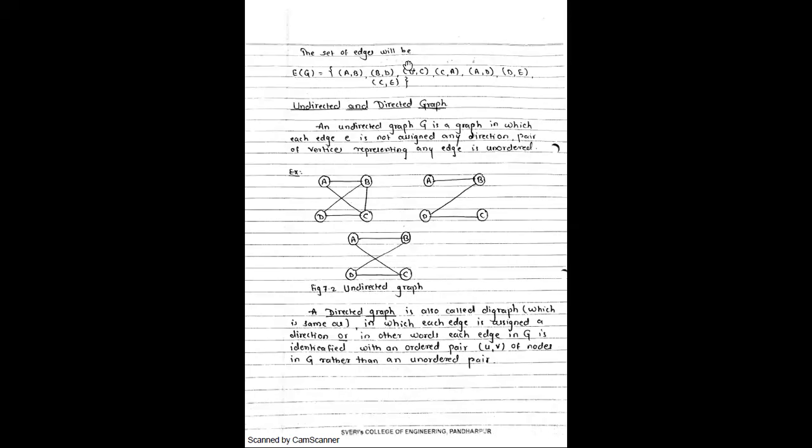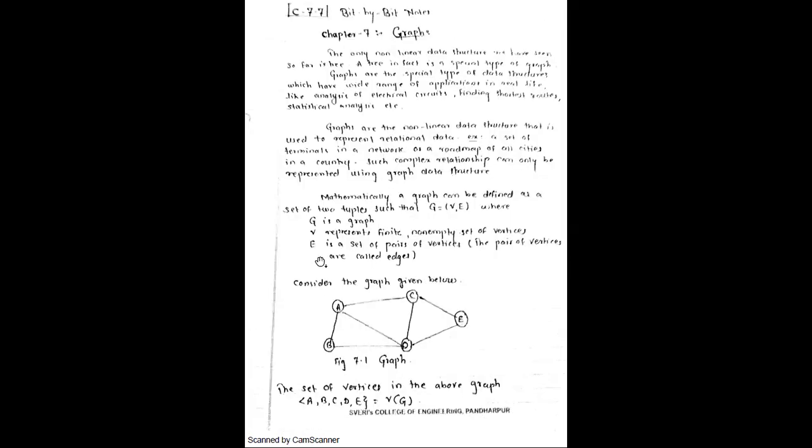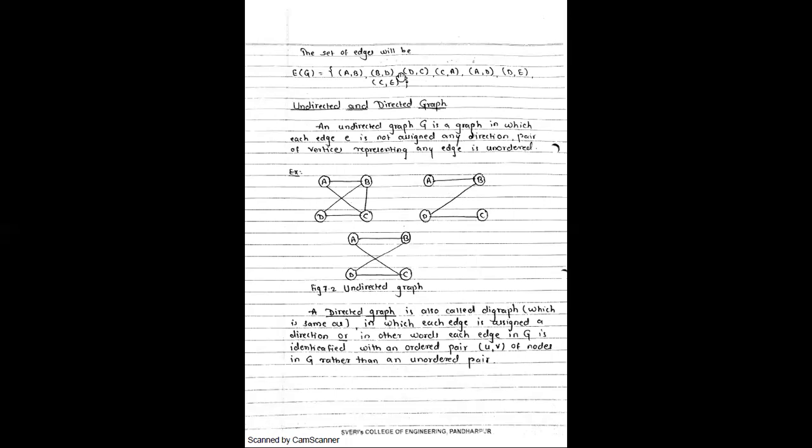Now the set of edges. So what will be the edges? E of G is equal to the first edge AB, second BD, DC, CA, AD, DE, CE. Now the edges of the graph are represented by using this, right?